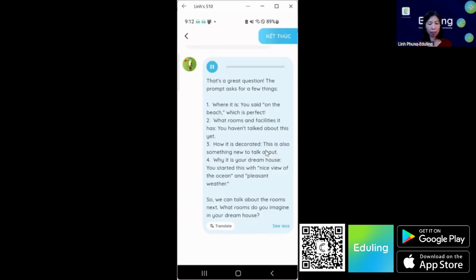What rooms and facilities it has. You haven't talked about this yet. 3. How it is decorated. This is also something new to talk about. 4. Why it is your dream house. You started this with nice view of the ocean and pleasant weather. So we can talk about the rooms next. What rooms do you imagine in your dream house?